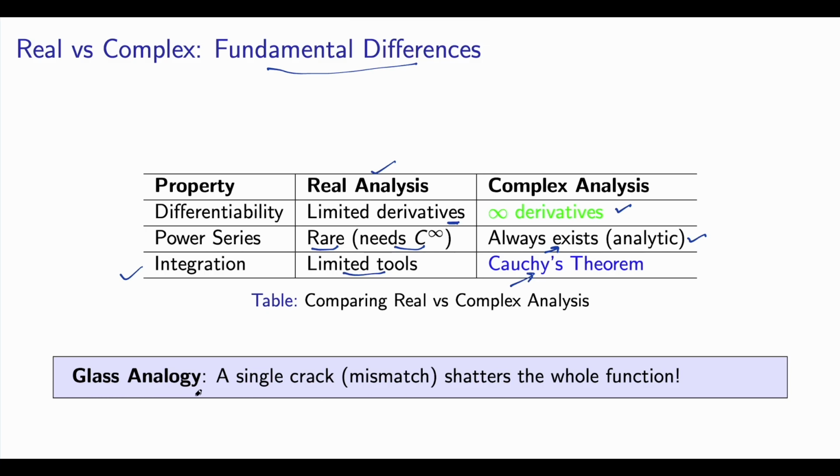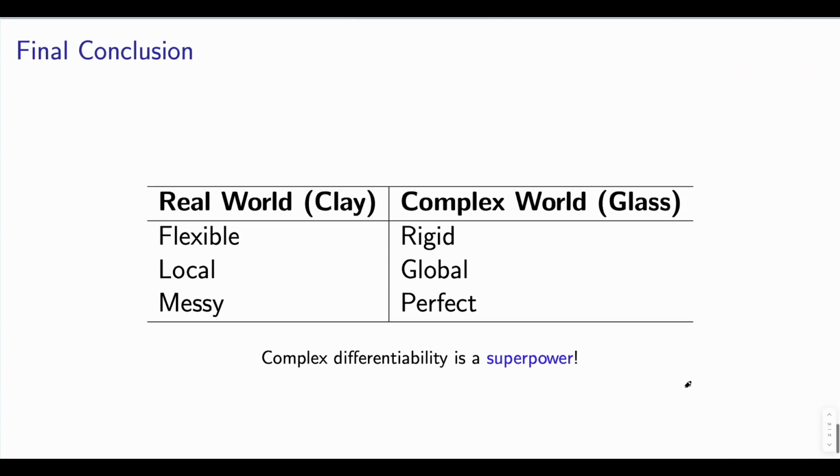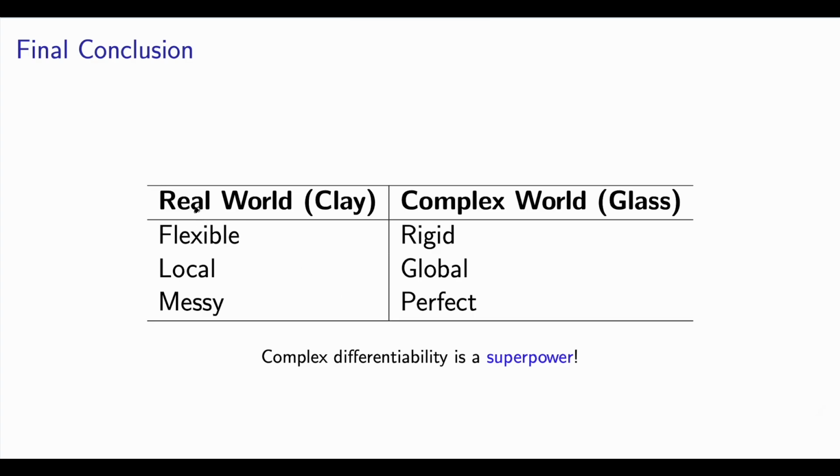And the glass analogy: a single crack or mismatch shatters the whole function, right? So the final conclusion: in the real analysis world, a function becomes clay. In the complex analysis world, a function becomes glass: flexible versus rigid, local versus global, messy versus perfect. So complex differentiability is a superpower here.